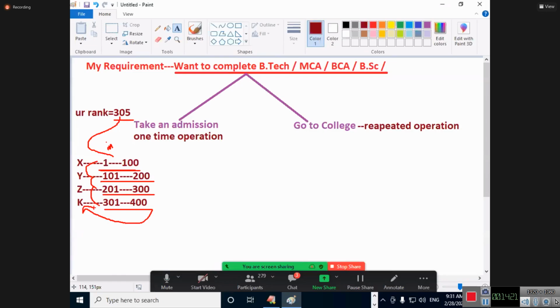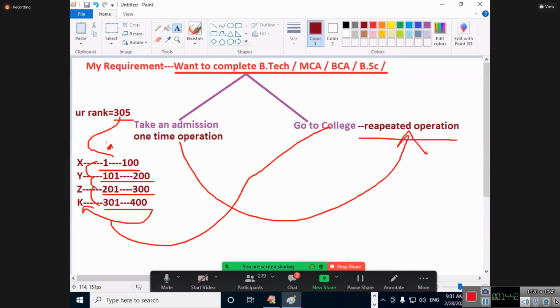If I am admitted one time, I will go to the college for many days. Are you getting it? I am not taking the admission every year. I go to the college every year, but I don't take an admission every year. If I do the repeated operation of taking an admission, you are in first year only. If I go to the college one time only, I am a failing candidate.